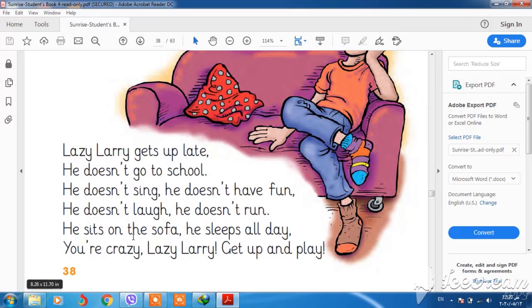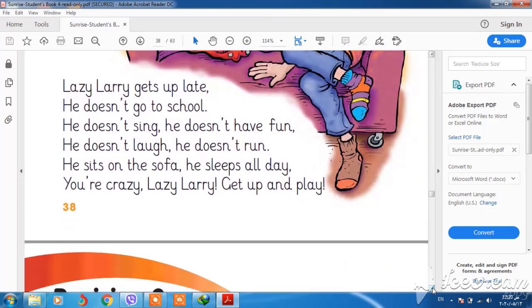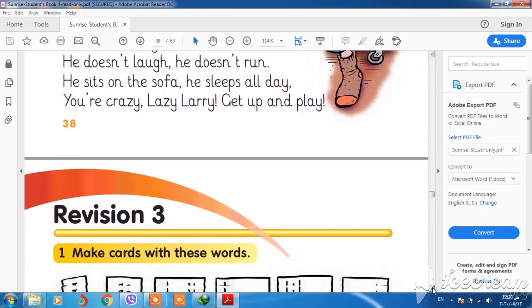He sits on the sofa. Look at this verb. We put s or es on the verb because we have he. He sleeps all day. You're crazy! Get up and play. Okay? Please keep it in your mind.